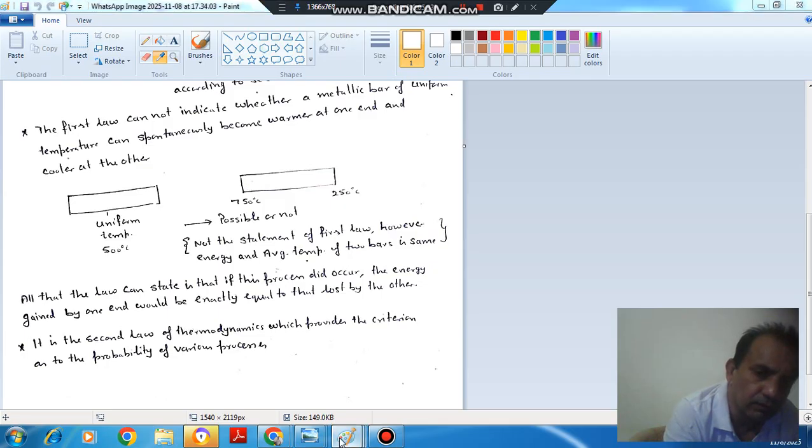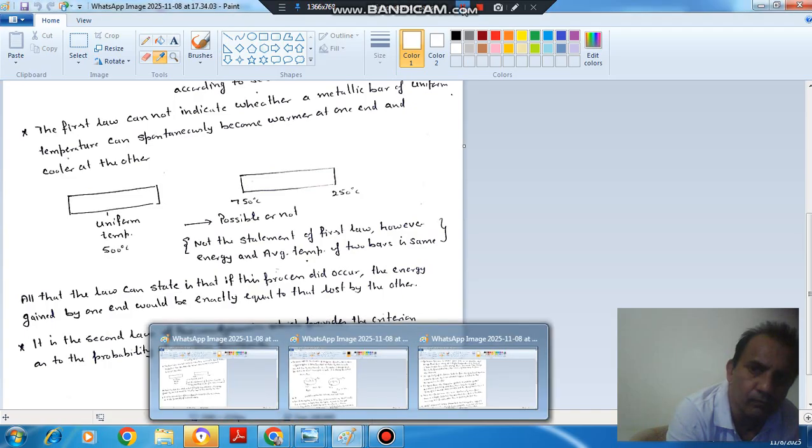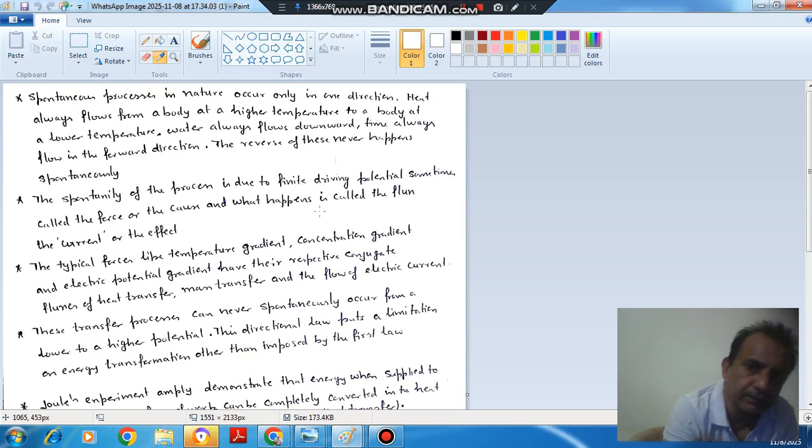So all the spontaneous processes in nature occur in one direction. Like heat always flows from higher body temperature to lower body temperature. Water always flows downward. Time always moves forward.